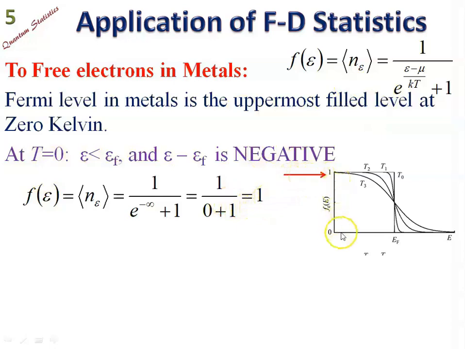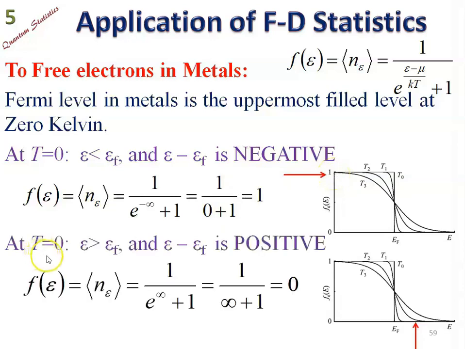So this is the state when absolute temperature is 0, and you can see this is the Fermi energy level. These are all energy levels above the Fermi energy level, and these are below it. Now we are talking about E less than EF, below. So all the states will be filled. So 1 upon 0 plus 1 will be 1, the Fermi function has value 1, all the levels are filled, and the uppermost filled level we call the Fermi energy.